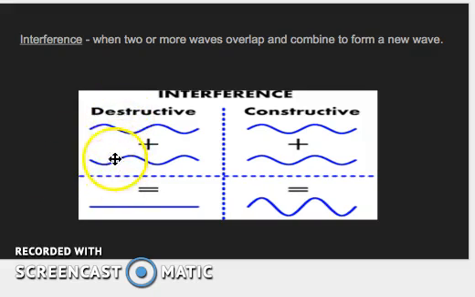So for destructive interference, say we've got these two waves. See how they're kind of out of phase a little bit. We've got a crest added to a trough on the opposite side of the wave here. When we add these two waves together, they overlap, and it ends up destroying both of those waves. If you've ever tried to get your radio station in and it doesn't work, and the only thing you're hearing is static, that's a result of destructive interference.